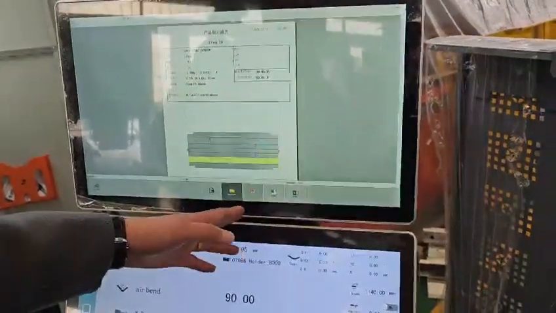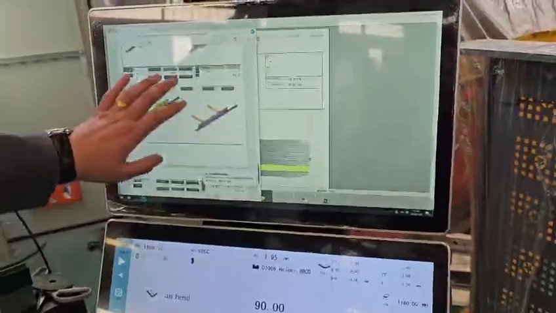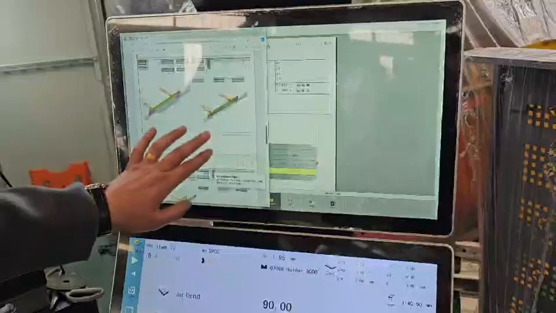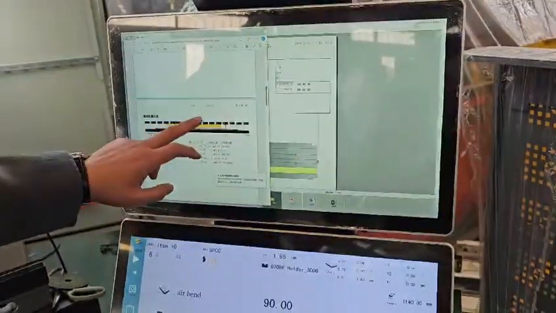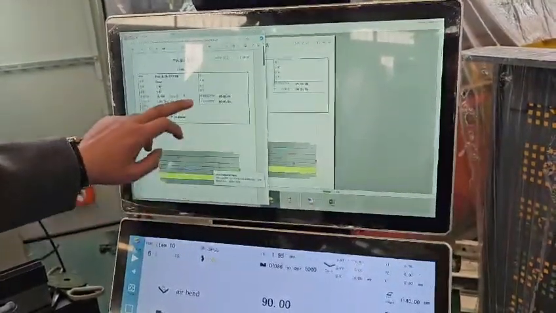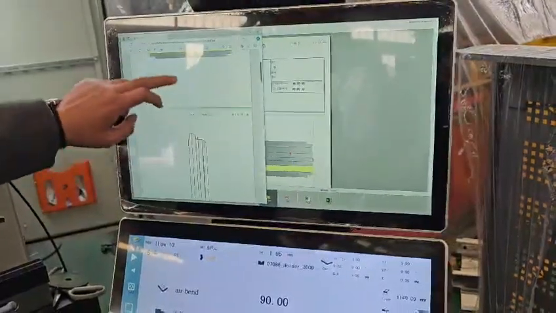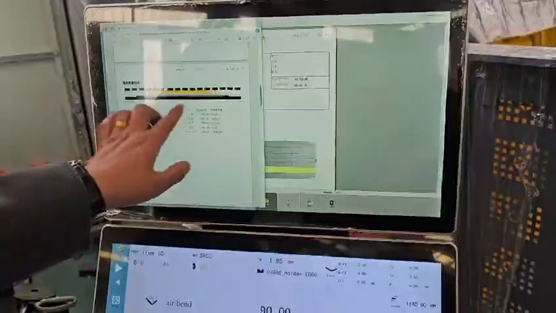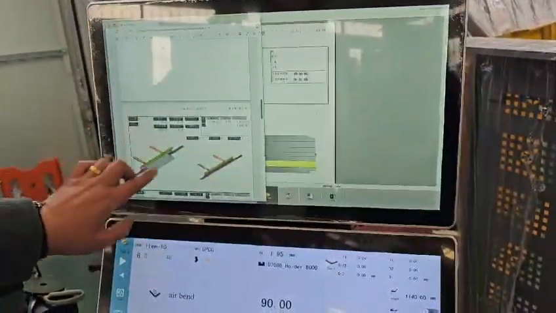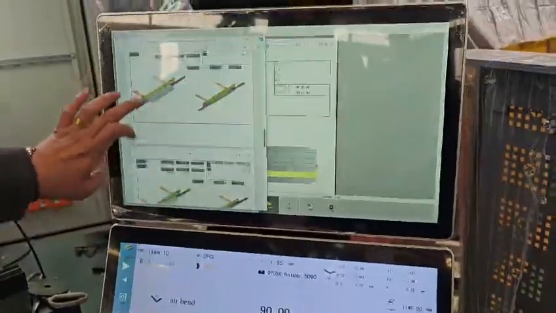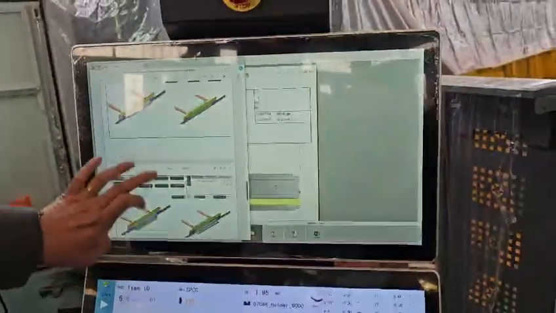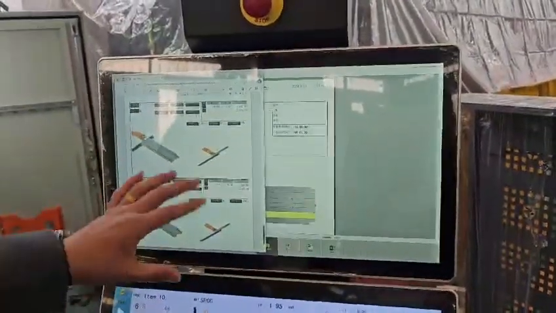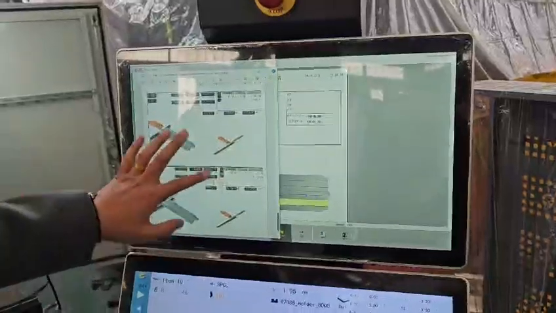Okay, we can see the PDF file and it shows you how the bending sequence is, and this is the X size and the R size precision. This is the bending report. The punch precision and the bending precision, and the bending steps 1, 2, 3, 4, 5, 6, 7, 8. Every step and every bending detail, you can see in the report.